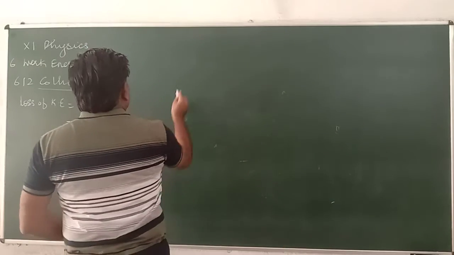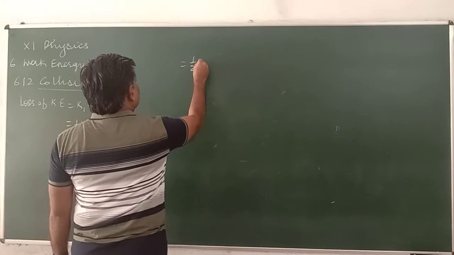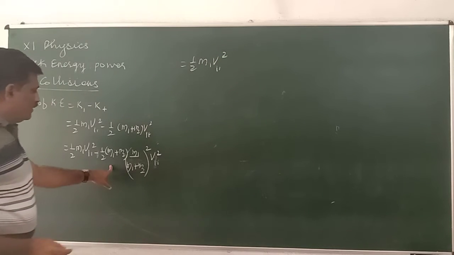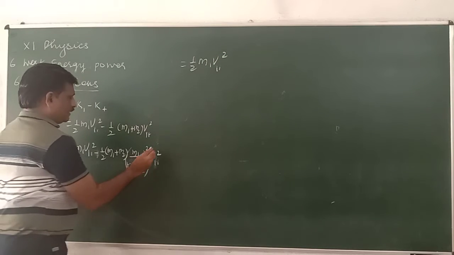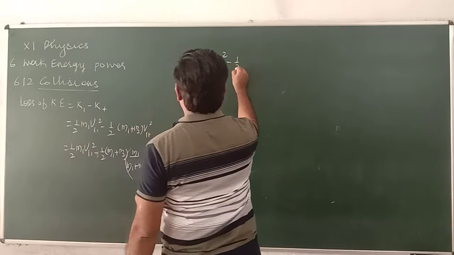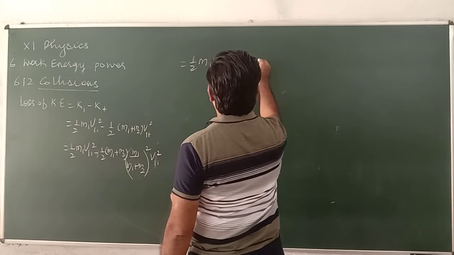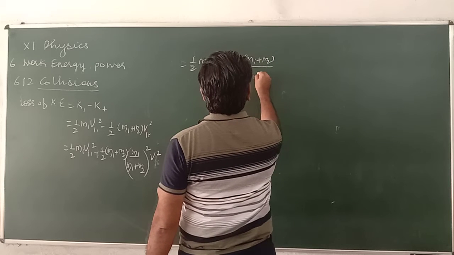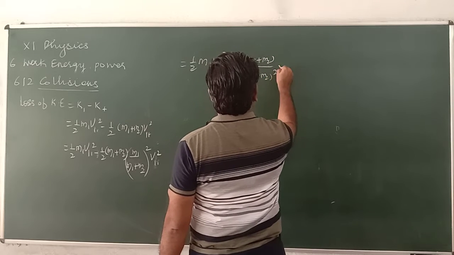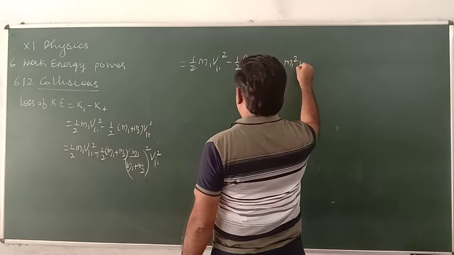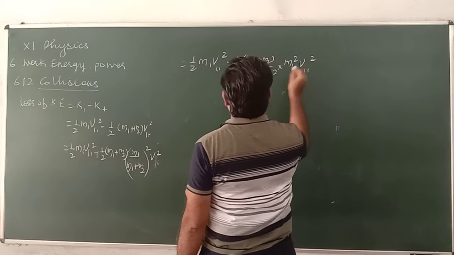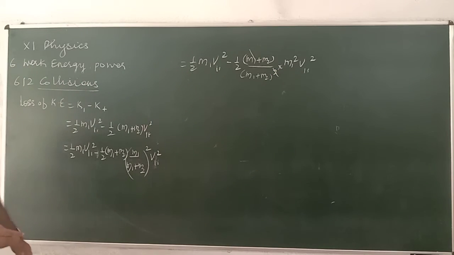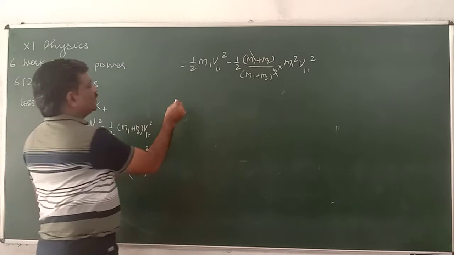So next one, it is equal to half M1 V1I square, minus, this one will get cancelled here. It is minus half, M1 plus M2 bracket square, M1 square, V1I bracket square. One is cancelled. So now there remains common.